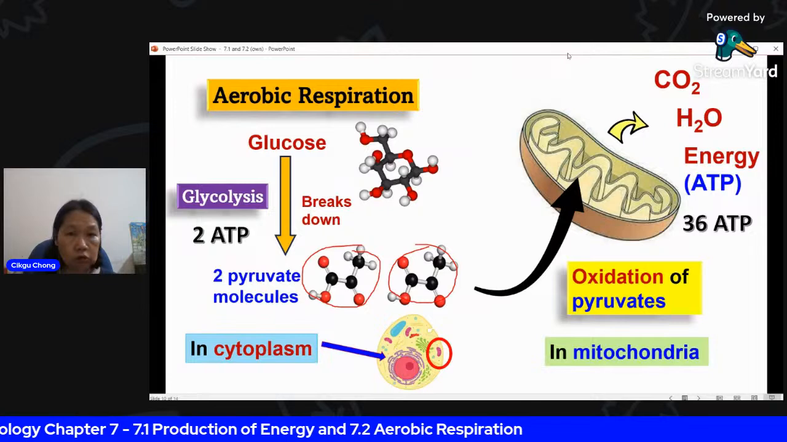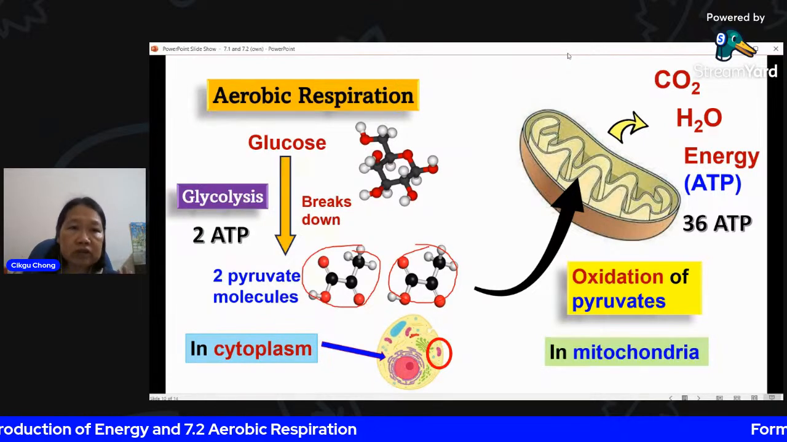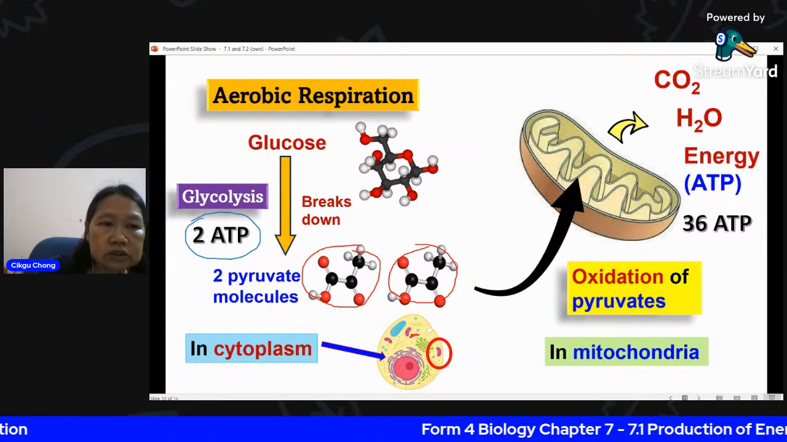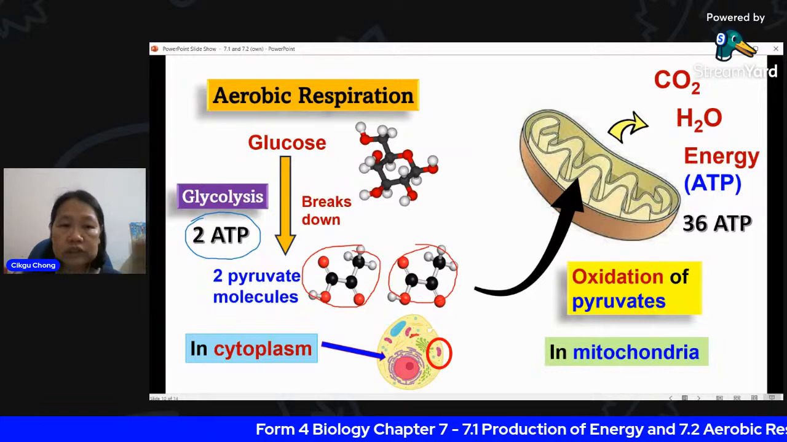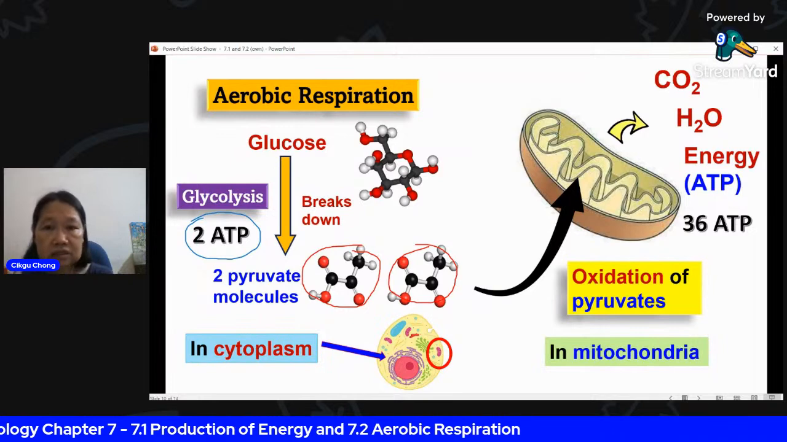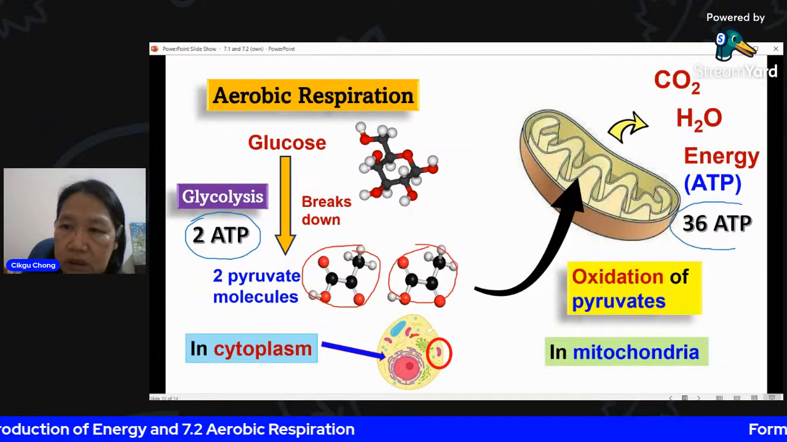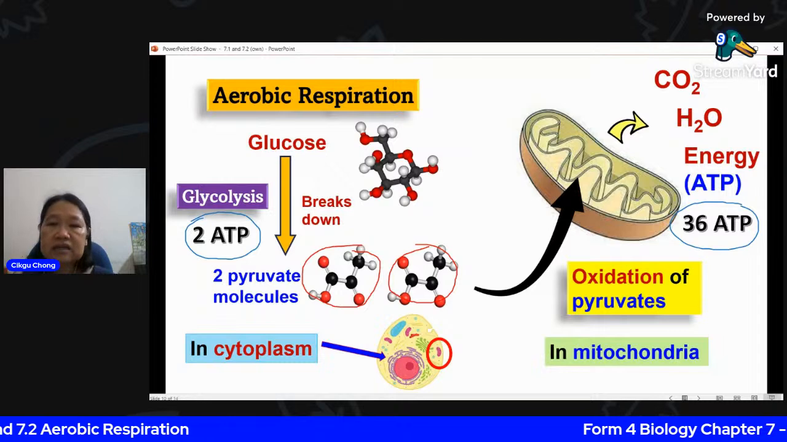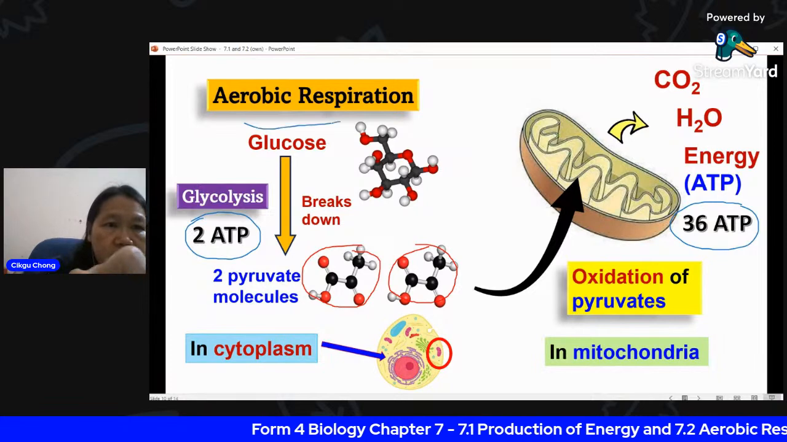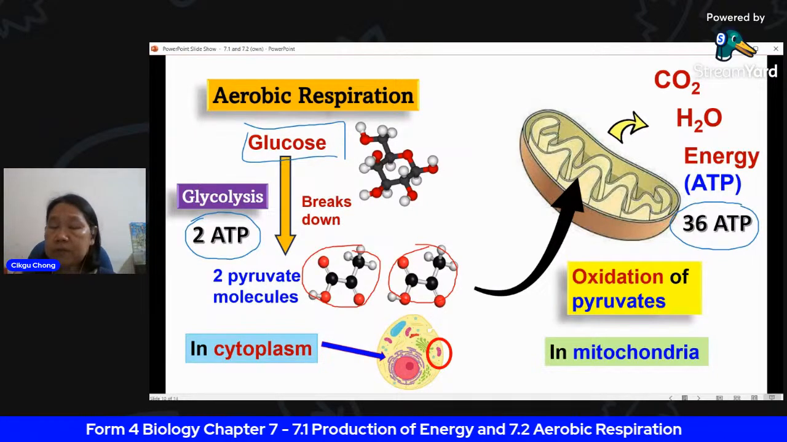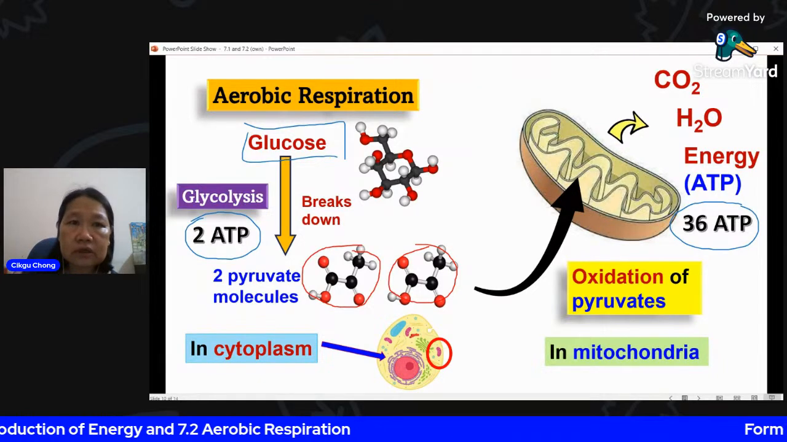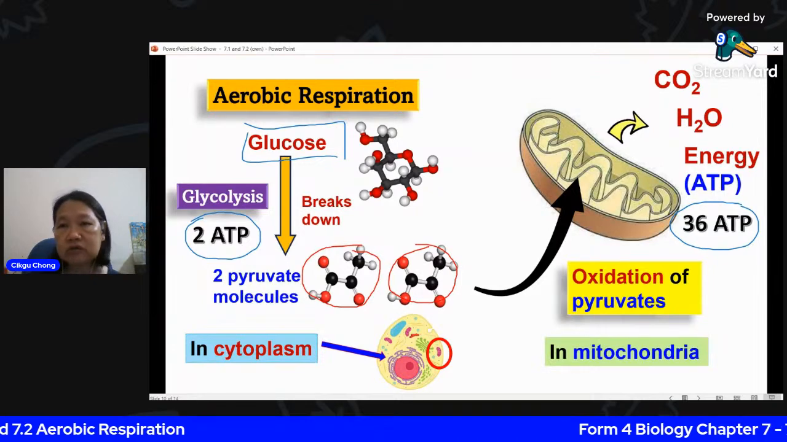So in total, under aerobic respiration, you can get 2 molecules of ATP from the glycolysis, which happens in the cytoplasm. And then after that, your pyruvate enters the mitochondria. It will further produce another 36 ATP. So altogether, 1 molecule of glucose will be able to give you up to 38 molecules of ATP.